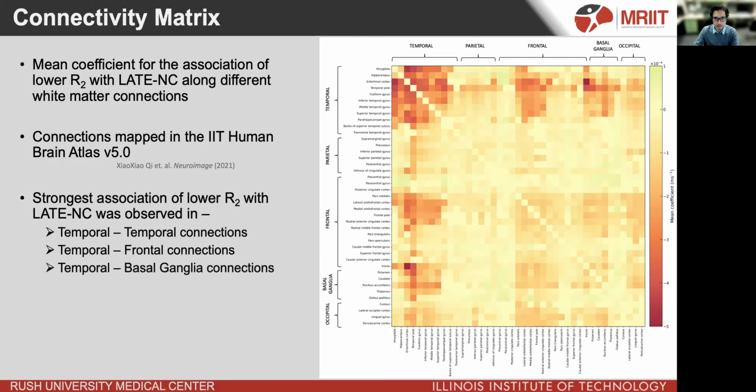The connectivity matrix shows that the strongest association of R2 with latency are in temporal frontal, and temporal basal ganglia connections. In comparison, there is far weaker association on connections to the parietal lobe.